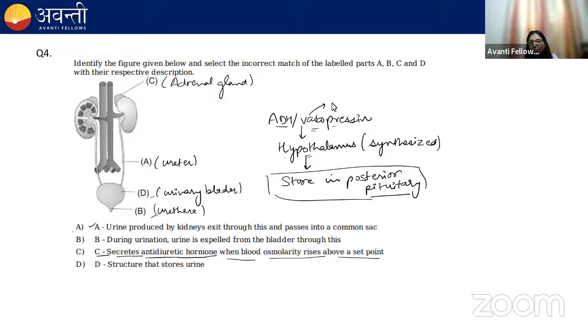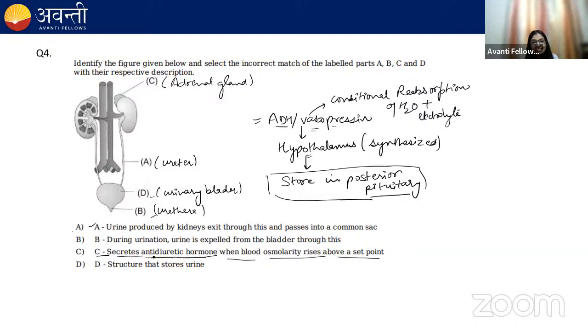And vasopressin's role is in conditional reabsorption of water and electrolytes. So it maintains the balance of water and electrolytes in the body fluid. That is the main function of ADH or vasopressin.